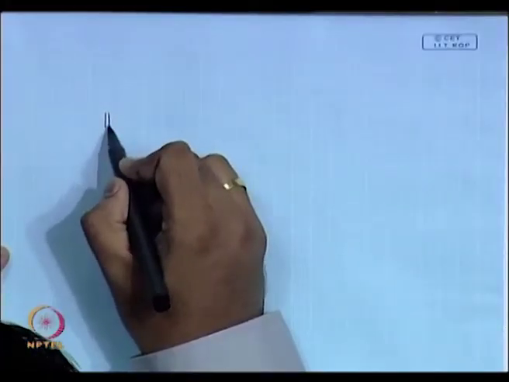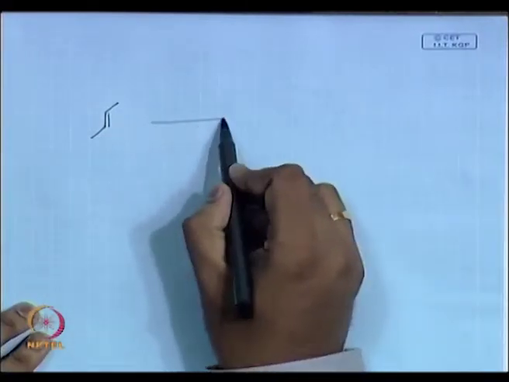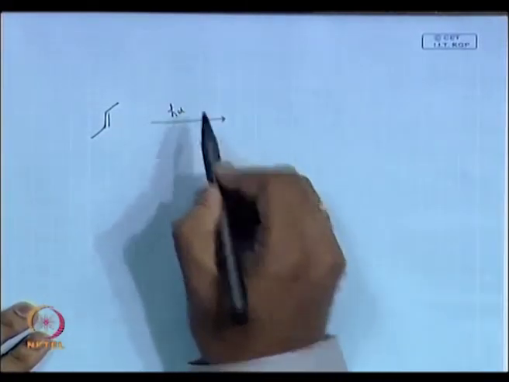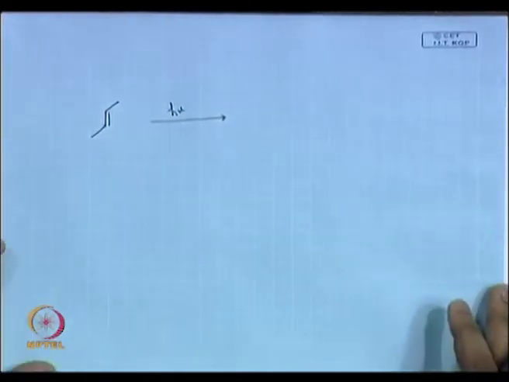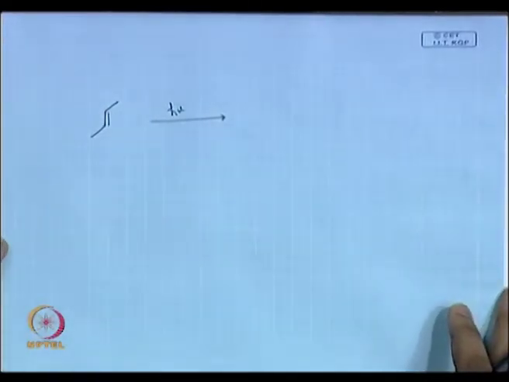Now, we will take a trans and see how it works. If I photolyze this directly, what two products can you think of writing?